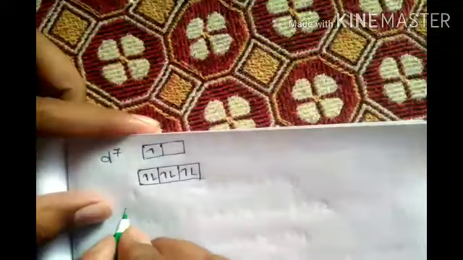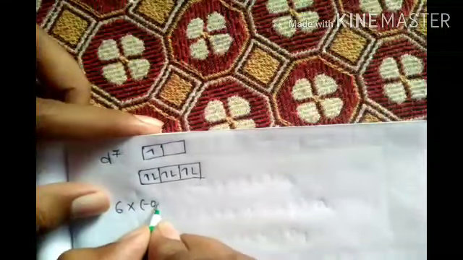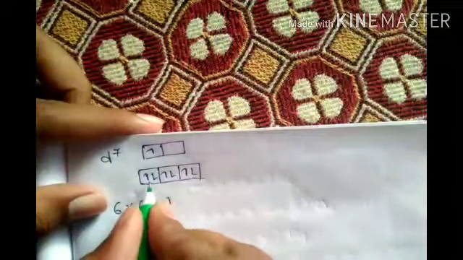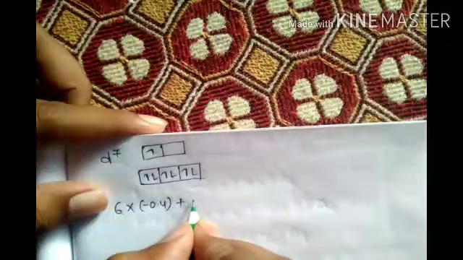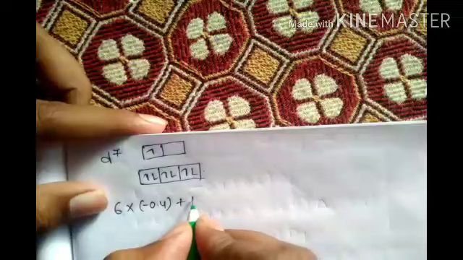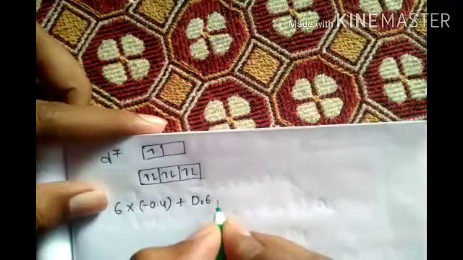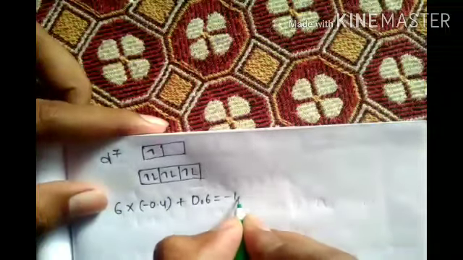Now let's count it. T2G, count it. 1, 2, 3, 4, 5, 6, 7. Now T2G first electron came here. So now let's take 6 into minus 0.4, this is minus 0.4, this is plus 1 into 0.6, equal to minus 1.8.